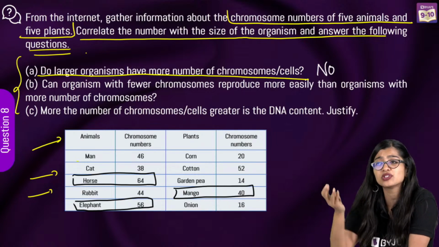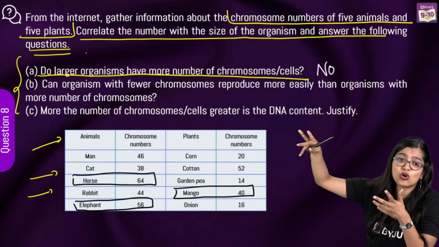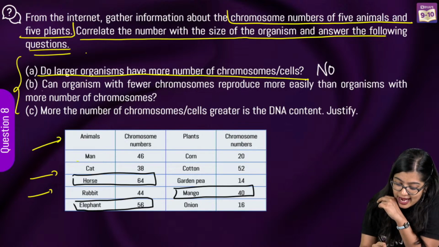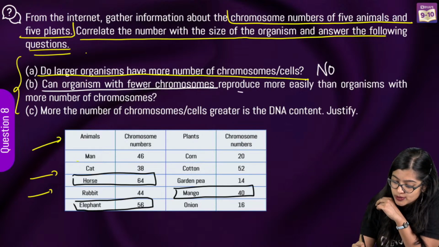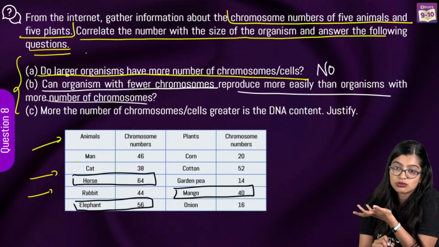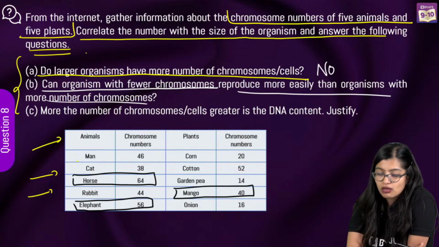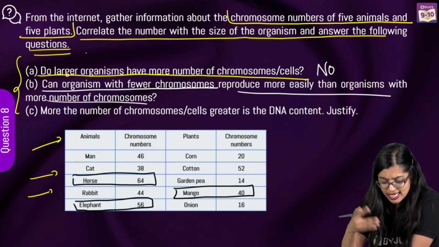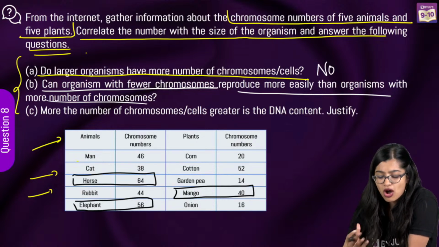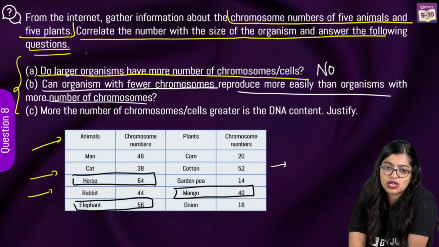Same thing we have learned: size of organism and size of cell have no correlation. So that's something you need to understand. Next. Can an organism with fewer chromosomes reproduce more easily than organisms with more chromosomes? Do you think so? Take these 3 examples: horse, elephant, rabbit. All of them are sexually reproducing organisms.